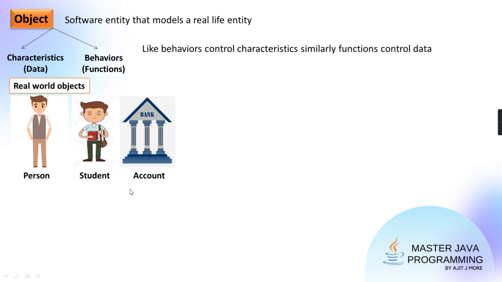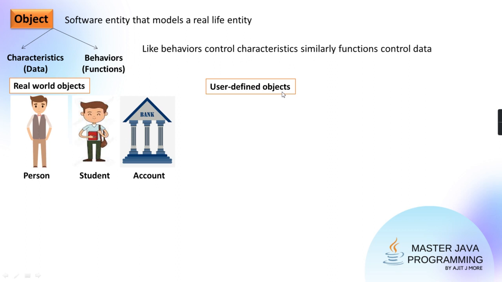So depositing, withdrawing are the behaviors, but when you are depositing, is the balance changing? When you are withdrawing, is the balance changing? So that's what I said. Behaviors control characteristics, means functions control data. So here when I'm calling that behavior, which is a function, which is that function? Deposit function, withdraw function. So are withdraw and deposit going to change the data? And the data means the characteristic. Characteristics are balance. So is the balance changing? Yes. Clear?